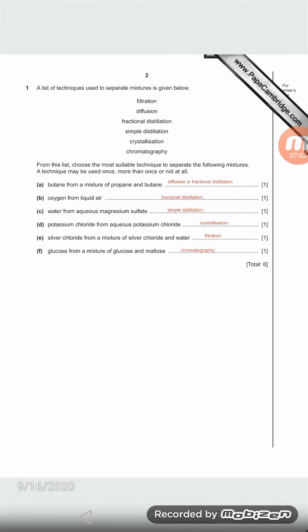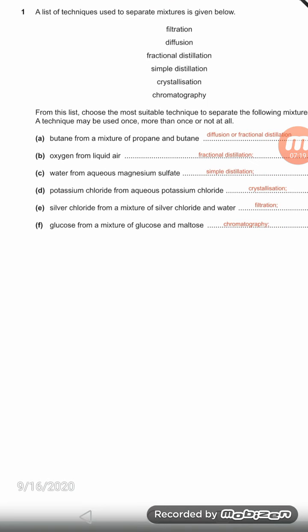Okay, water from aqueous magnesium sulfate, you will use simple distillation. Magnesium sulfate is what? It's a salt in water, right? You will use simple distillation. As I told you, see silver chloride, they will mention the mixture of silver chloride and water, it is filtration. Okay, potassium chloride.